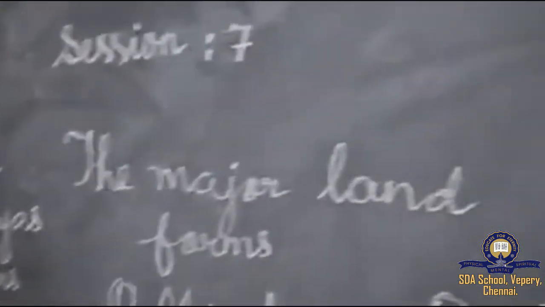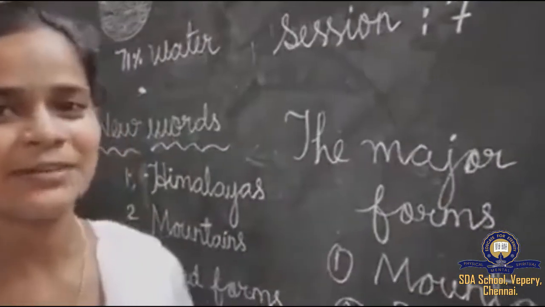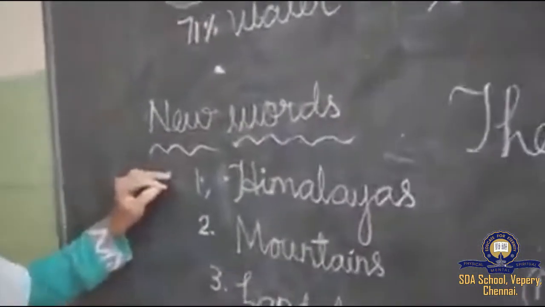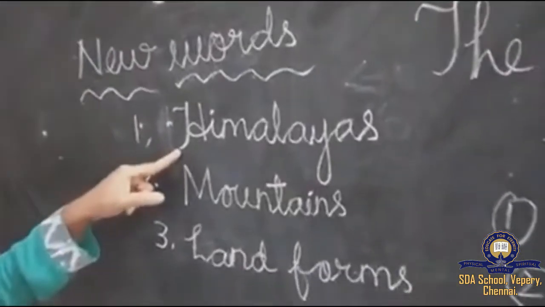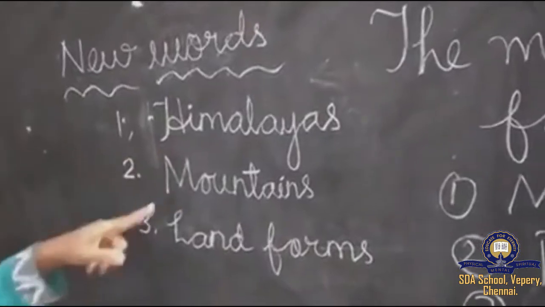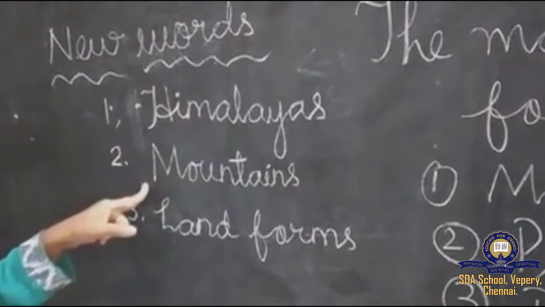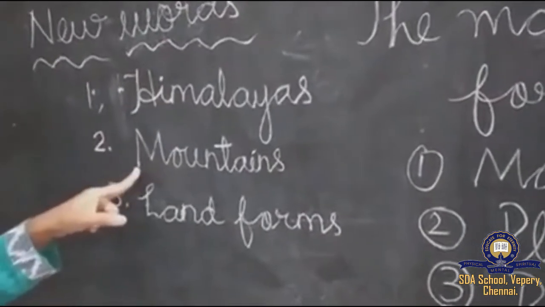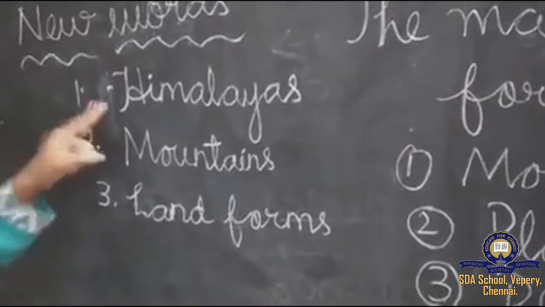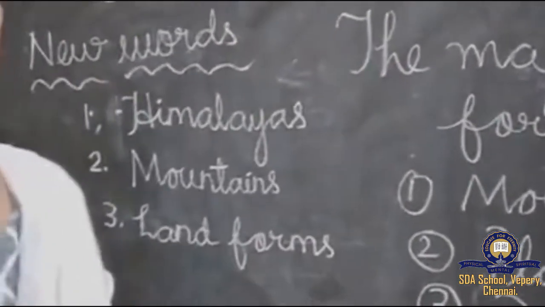Look at the board as I explain. In this lesson we have a few new words. Shall we learn that first? The first one here I mentioned is Himalayas, that is a mountain. Second word, mountains. We have already learned it in the previous lessons, right? You can pronounce along with me. Mountains. Landforms. Himalayas, mountains, landforms. Okay, these are the new words.